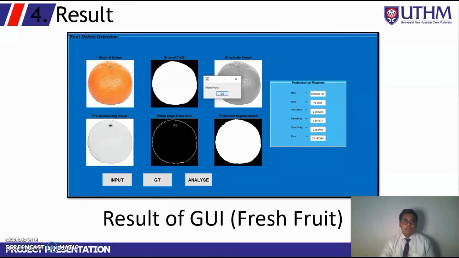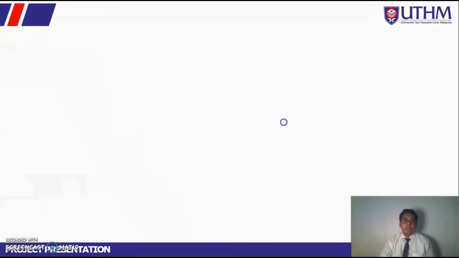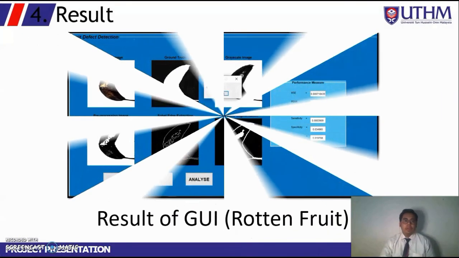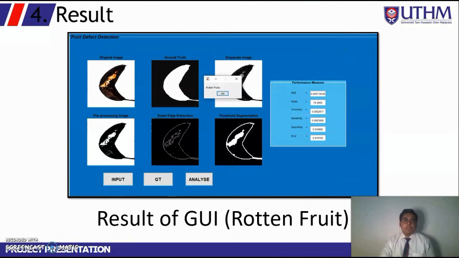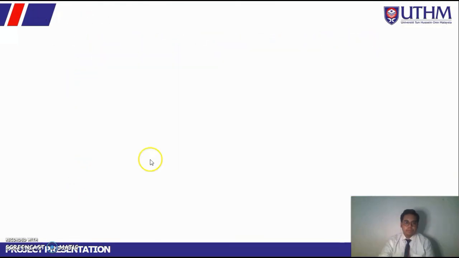This is the result when the user uses the graphic user interface to analyze the fresh fruits. If the proposed algorithm detects that the input image is fresh fruit, then a pop-up message box will come out that says the fruit is fresh, and the user can see the performance measure in the next panel. And lastly, the result for rotten fruits.